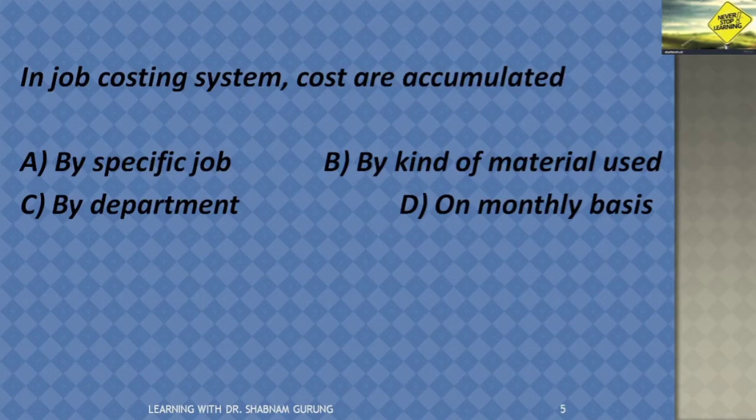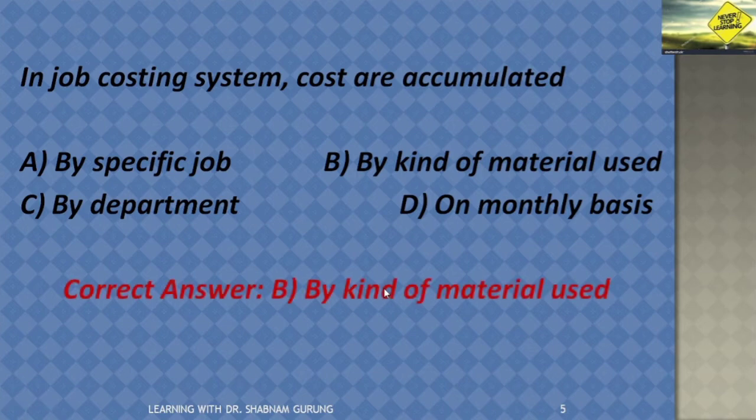In a job costing system, costs are accumulated by specific job, by kind of material used, by department on monthly basis, and the correct answer is by specific job, because every job differs from another and each and every job requires a different kind of material to be used. So the correct answer is by kind of material.